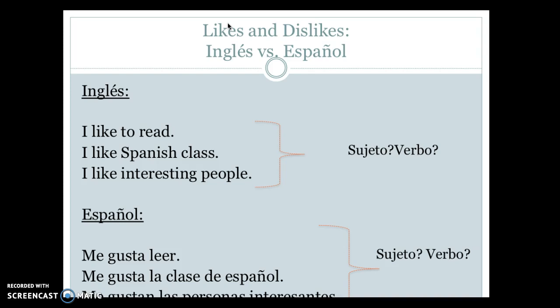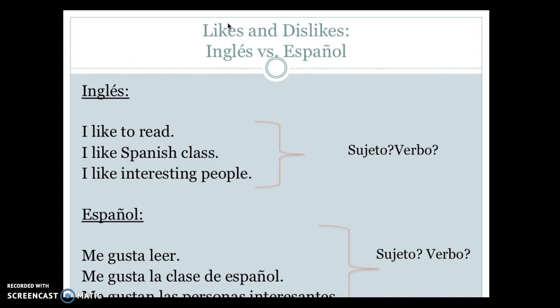Literalmente, que significa me gusta leer, significa reading is pleasing to me. Reading is the subject of the verb. It's not I anymore. So reading is pleasing to me. Reading is the subject of the verb, and me, I'm the indirect object. It is happening to me. Otro ejemplo, me gusta la clase de español. The Spanish class is doing the pleasing, and it is happening to me. I'm an indirect object pronoun.